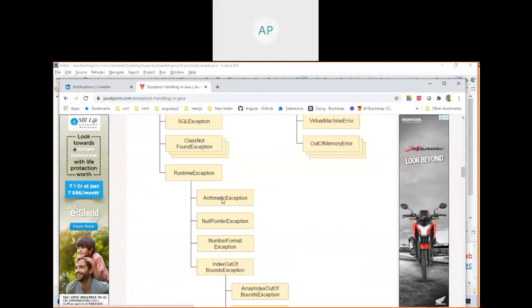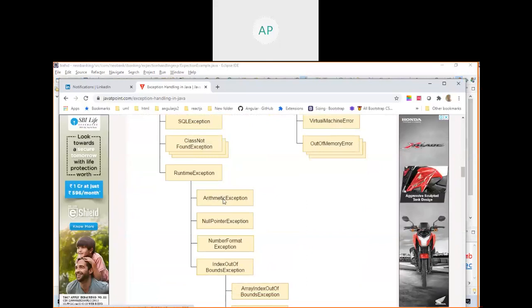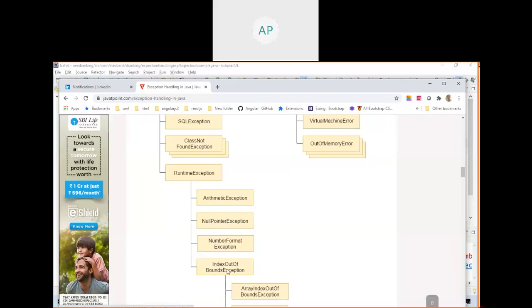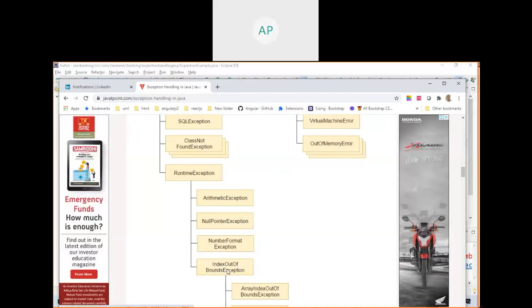What is the exception we got? Arithmetic. See here, arithmetic exception. So Java understands that this is related to an arithmetic problem. Java will know the exact problem when it is trying to execute an instruction. If any problem happens, it will create an object of the appropriate type, the nature of the exception, and it will throw it. It can throw arithmetic, null pointer, number format, or index out of bound exception.